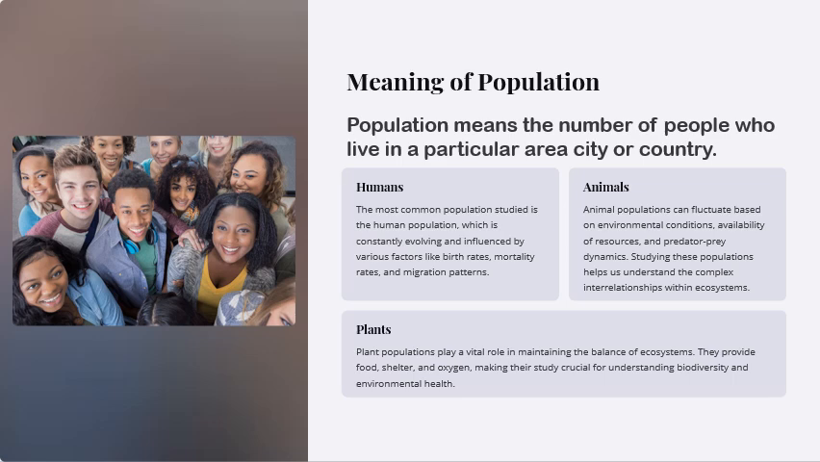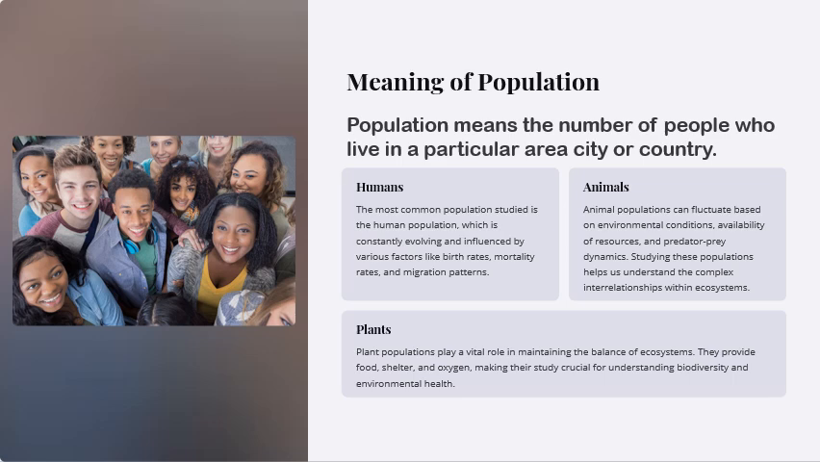What are birth rates? When a new child is born, it is counted in the birth rate. Mortality rate is the number of people dying every year, and migration means movement of people from one place to another. In terms of animals, animal population can fluctuate based on environmental conditions, availability of resources, and predator-prey dynamics.